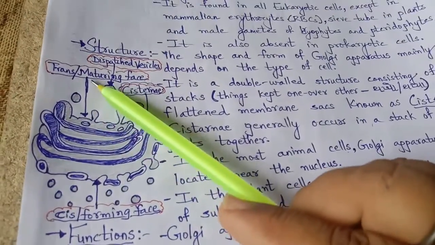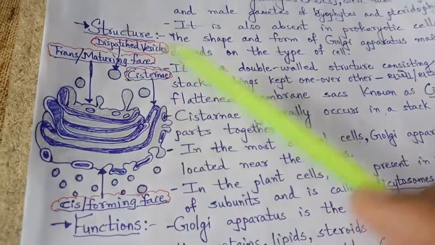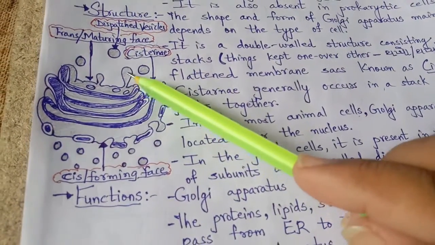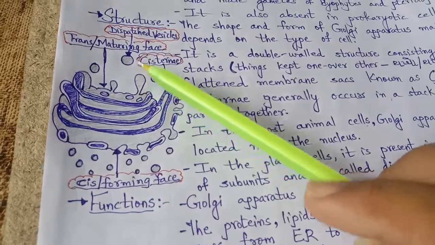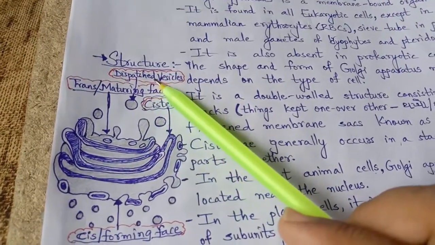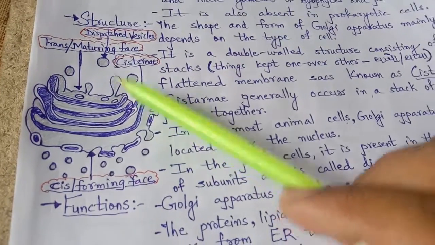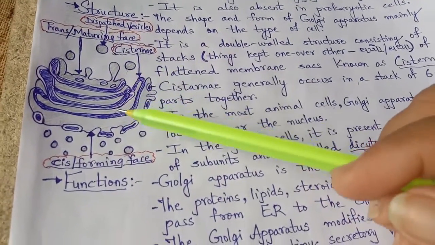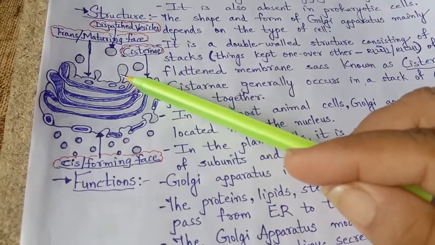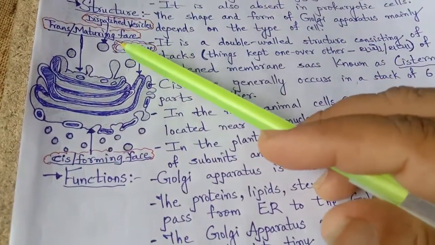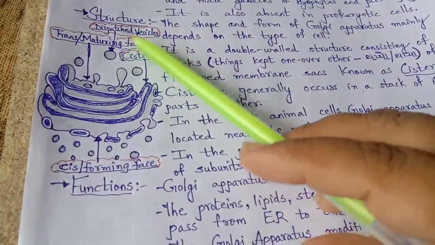And this is called the trans face, the maturing face. And here are the vesicles, the dispatched vesicles. A vesicle is again a sac, a bag, like a polythene, in which substances are filled up. Here we will see in the function what is filled up and how the vesicles help.